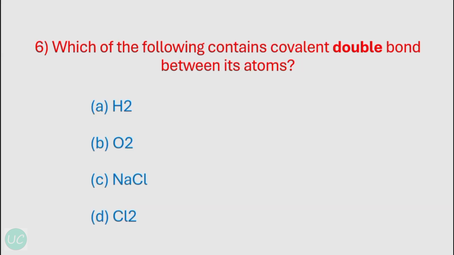Okay, our next question is which of the following contains covalent double bond between its atoms? So is it hydrogen gas, oxygen gas, NaCl, that is common salt, or chlorine gas? So the correct option is oxygen gas.